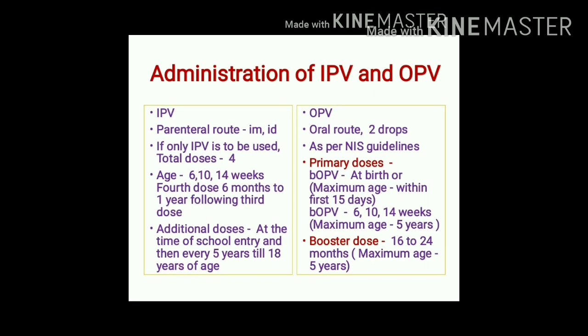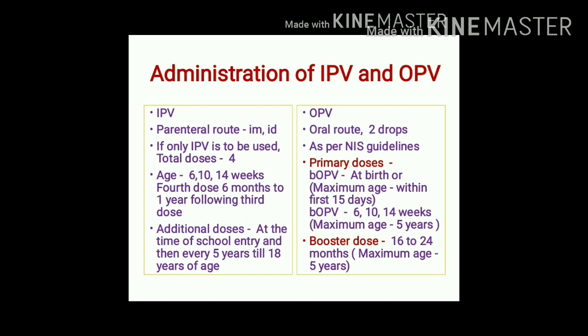Administration of IPV and OPV. IPV is administered by parenteral route. It can be given intramuscularly or intradermally. If in the immunization schedule only IPV is used, a total of 4 doses of this vaccine should be given. First dose is given at the age of 6th week, second dose at the 10th week, and third dose at the 14th week. If you note here, the time interval between these doses is 4 weeks. But the time interval between third dose and fourth dose is long. It is 6 months to 1 year.